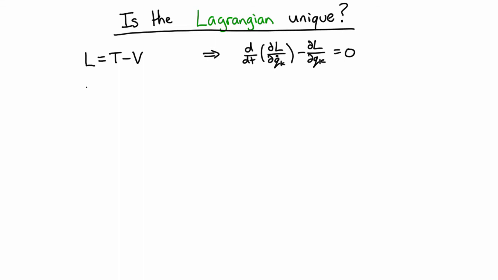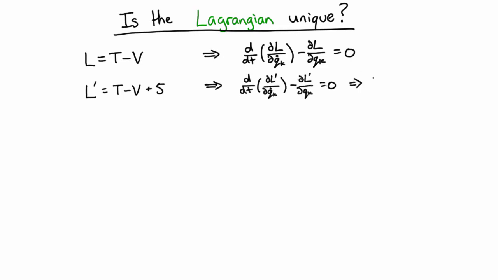Well, let's take an extremely simple version. Let's take the Lagrangian, which is the other one, plus an offset. I'll call it 5 joules. Then obviously we get our Euler-Lagrange equations, which, because 5, when you take the derivative, just goes away, give us exactly the same Euler-Lagrange equations as before. So the very short answer is no, the Lagrangian is not unique.